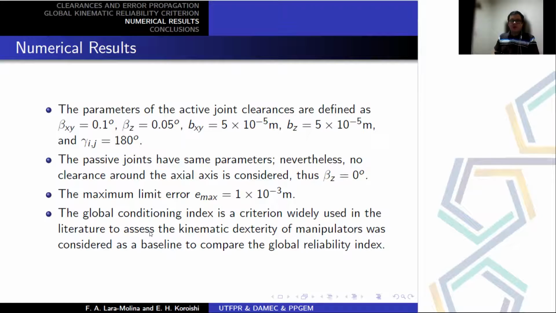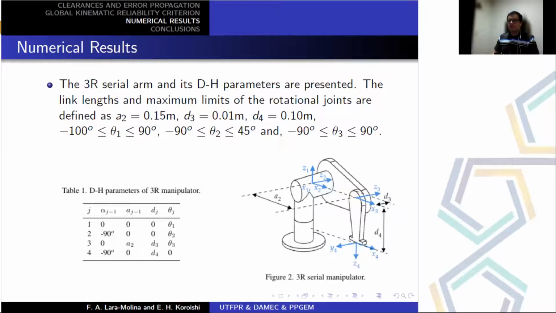The global conditioning index is used as a baseline to evaluate the proposed global reliability index.